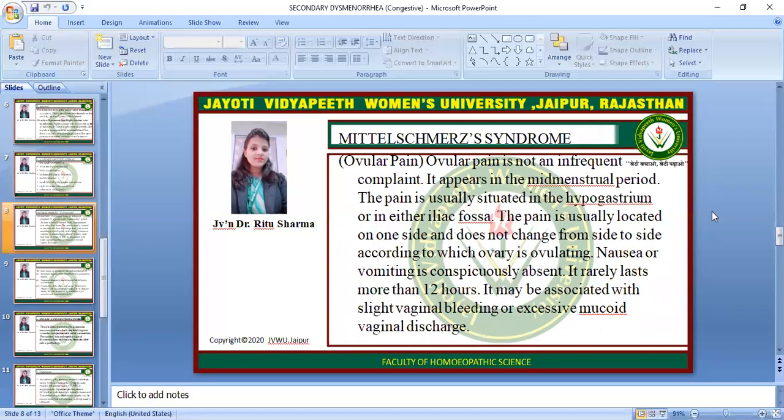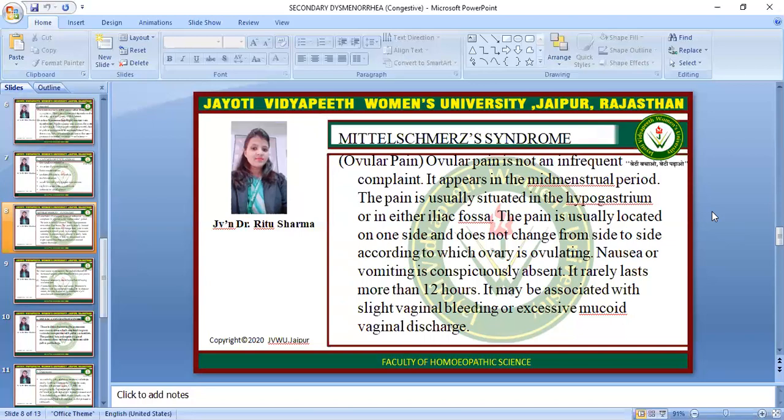Now, Mittelschmerz syndrome, ovular pain. Ovular pain is not an infrequent complaint. It appears in the mid-menstrual period. The pain is usually situated in the hypogastrium or in either iliac fossa. The pain is usually located on one side and does not change from side to side according to whichever ovary is ovulating. Nausea or vomiting is conspicuously absent and it rarely lasts more than 12 hours.